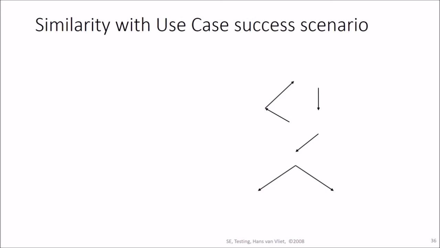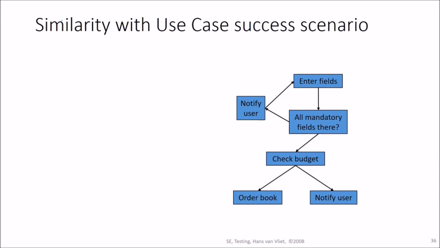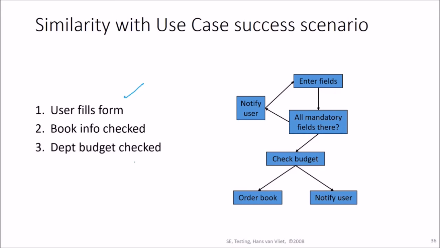Similarly, with use cases, the use case success scenario can be used. Enter field, all mandatory fields there, notify user, check budget, order book, notify user. So the user fills in the form, the book's information is checked, the department budget is checked, the order is placed, and the user is informed.